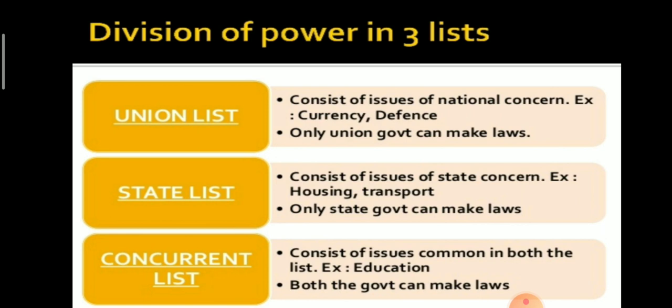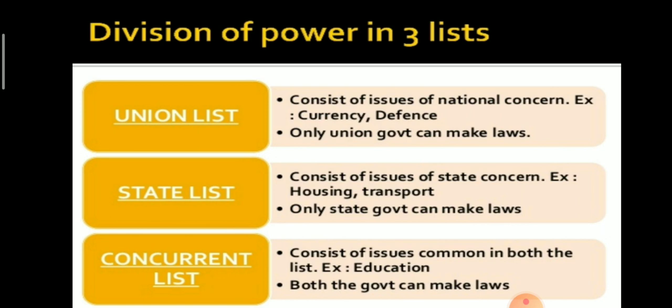For example, marriage, divorce, education, electricity, newspaper, trade unions are covered under this list. The actual length of the concurrent list is 52, as 5 more entries were inserted by the 42nd constitutional amendment. So both the governments can make laws on concurrent list.